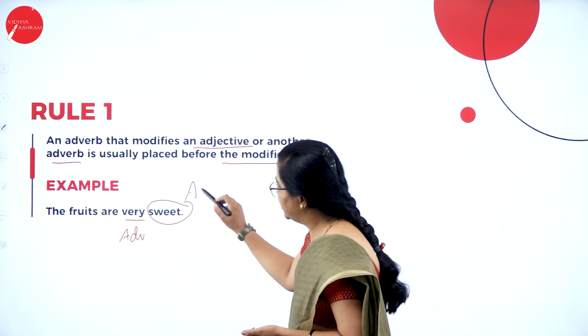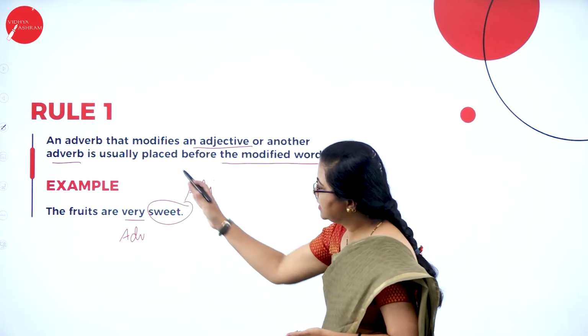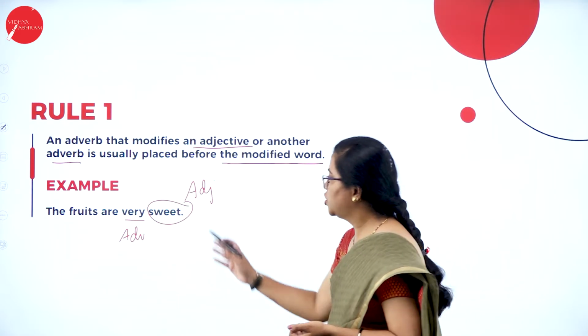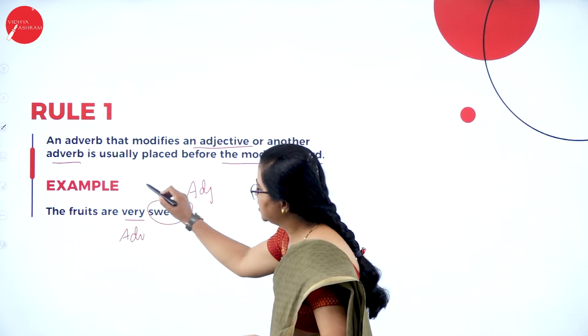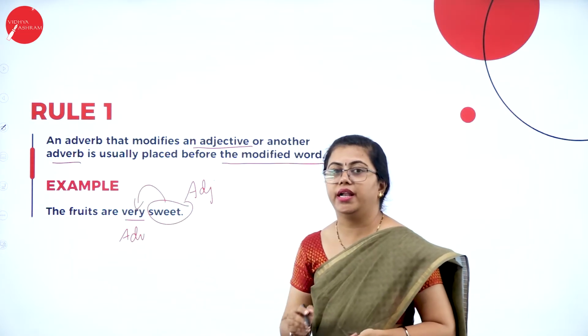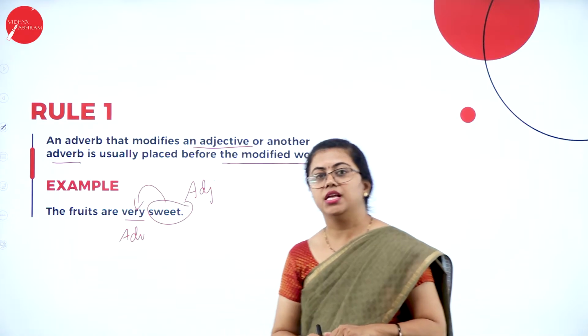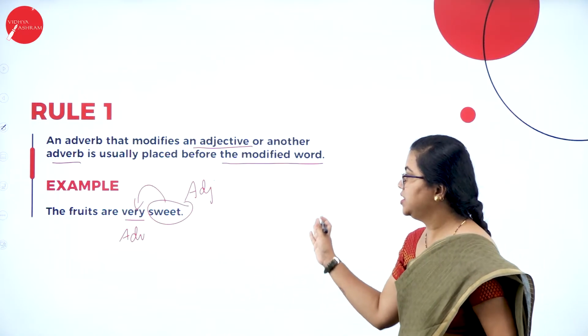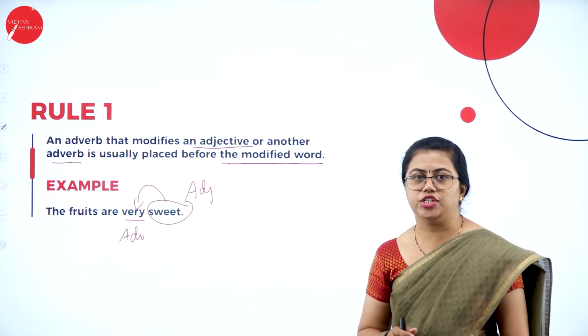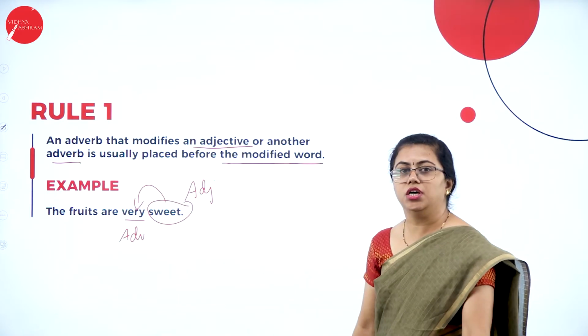Sweet is the adjective here because sweet is telling what kind of fruits they are. So sweet is an adjective here. The adverb is modifying this adjective, hence it is placed just before the word it is modifying. Fine. So the word very is modifying the word sweet, hence it is just placed before the adjective. So that is according to the rule.